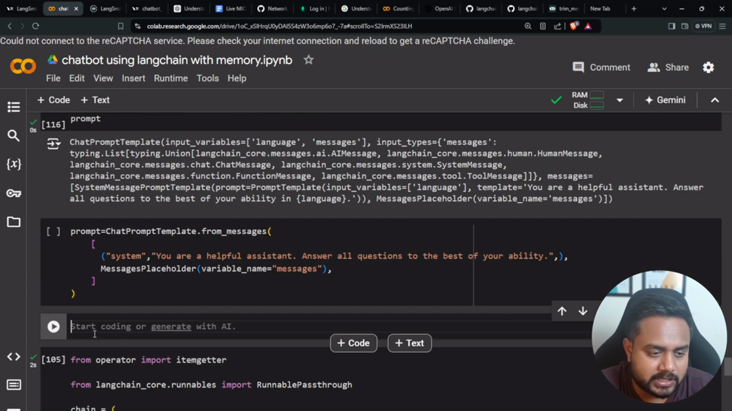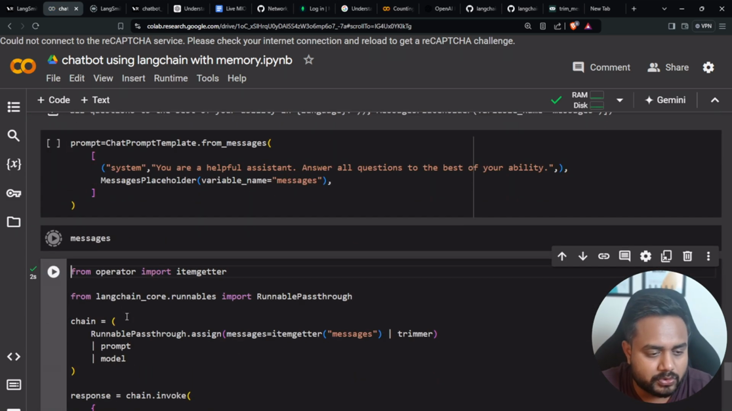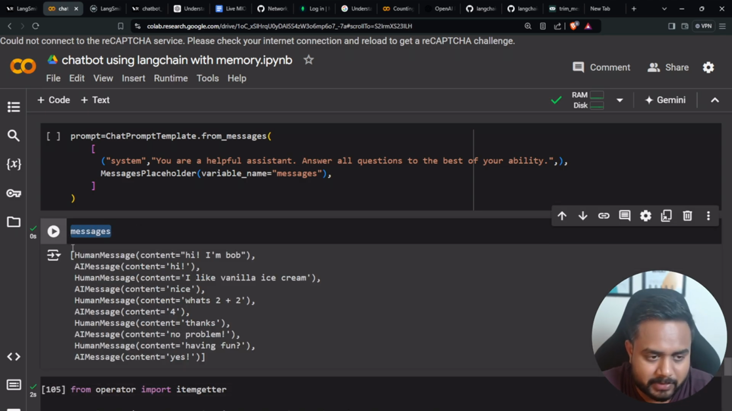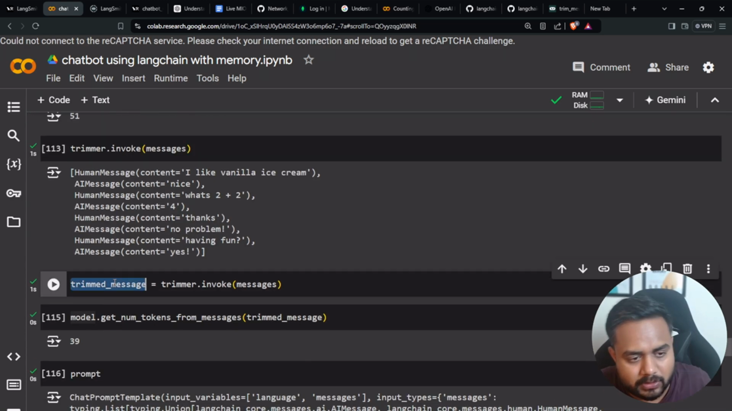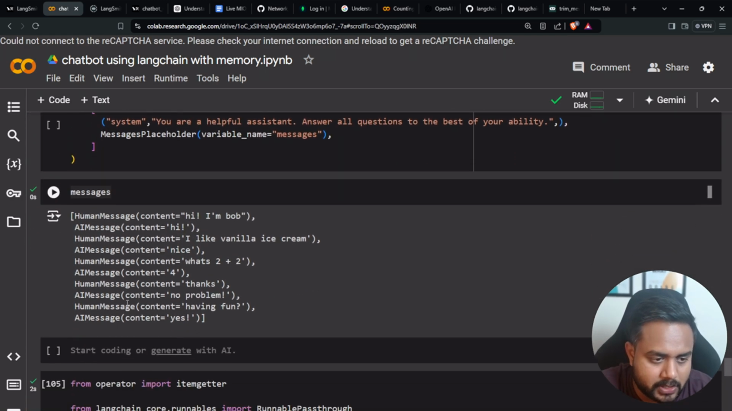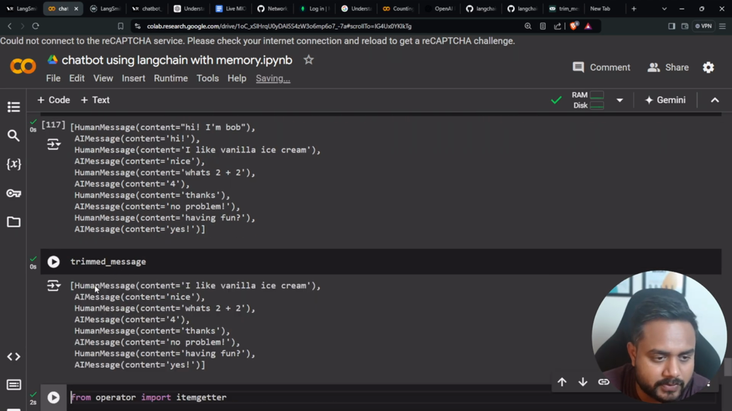See, here are my messages. Let me show you these messages. This is my complete conversation. Now after the trimming, once I pass it through the trimming, what was I getting, tell me? I was getting this particular message, trim conversation. So let me pass it over here. So here is my trimmed conversation, this one.